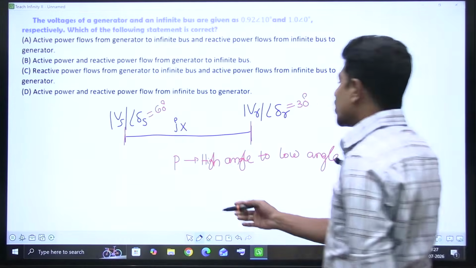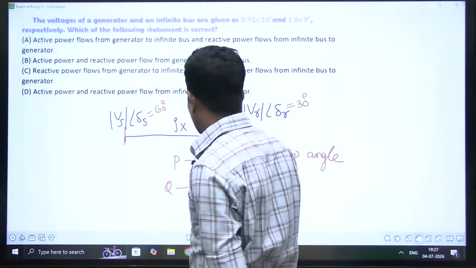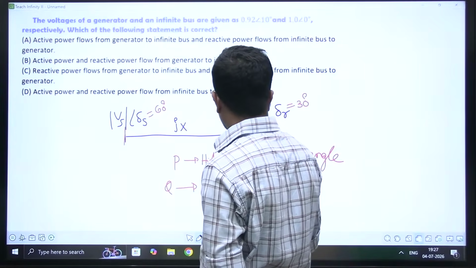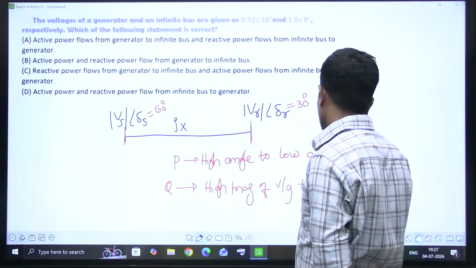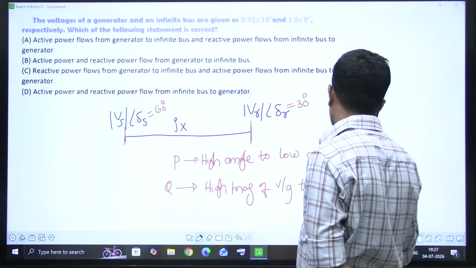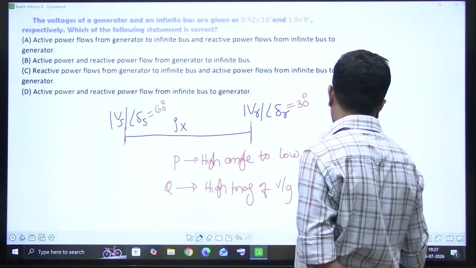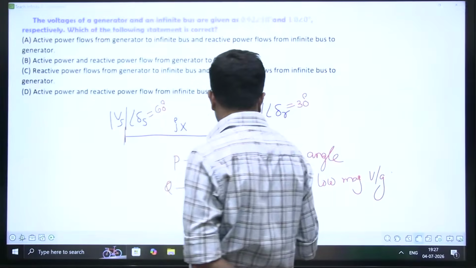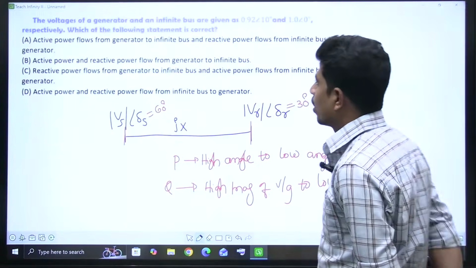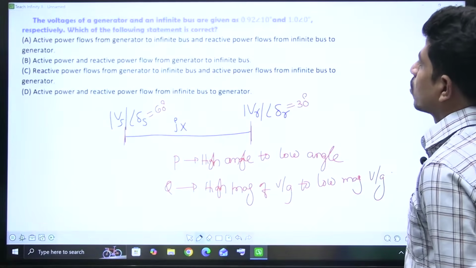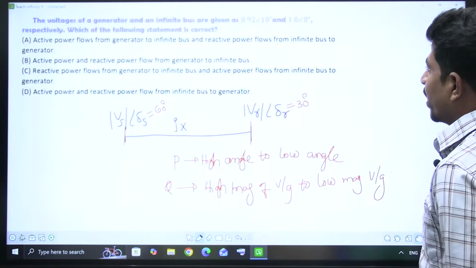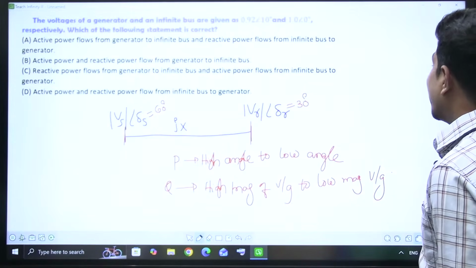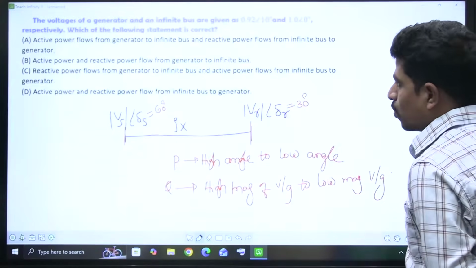And the reactive power flow Q depends on the voltage magnitude, and it flows from high voltage magnitude to low voltage magnitude. Okay, reactive power will flow from high magnitude of voltage to low magnitude of voltage. Right, now you see active power flow. He's saying the voltage of a generator and an infinite bus are given as 0.92 at an angle of 10 degrees and 1.0 at an angle of 0 respectively.